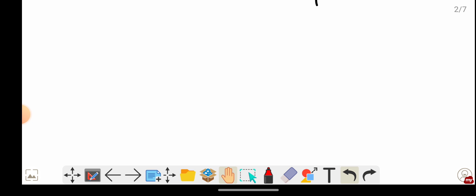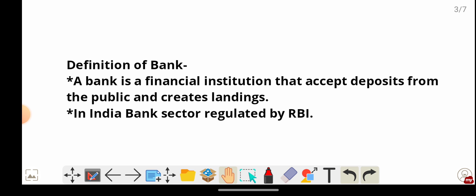So to start, first we need to know what a bank is, what the definition of a bank is. A bank is a financial institution that accepts deposits from the public and creates lending, and all bank sectors are regulated by RBI, the Reserve Bank of India, which is the central bank of our country.